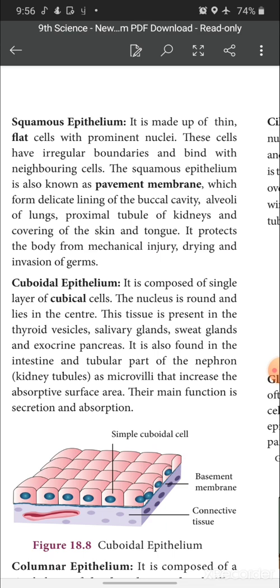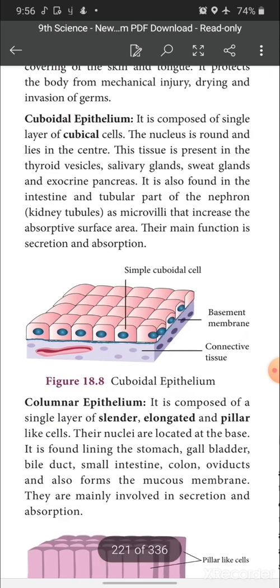Okay. So, in that area, that is the proximal tubule of the kidney, and the covering of the skin and tongue. So, these are the various parts of the body where the squamous epithelium is present. Next, what is its function? It protects the body from mechanical injury, drying of the skin and invasion of germs. These are the functions of squamous epithelium.